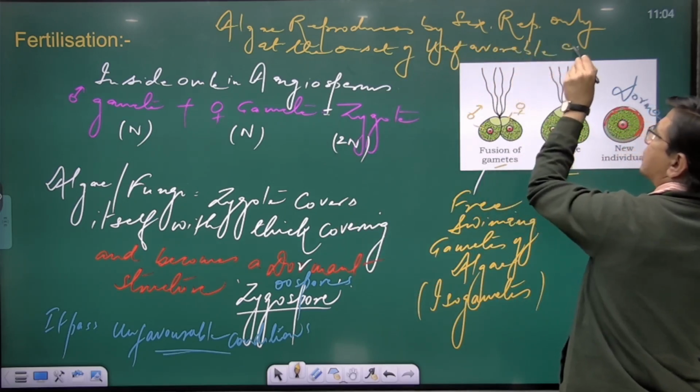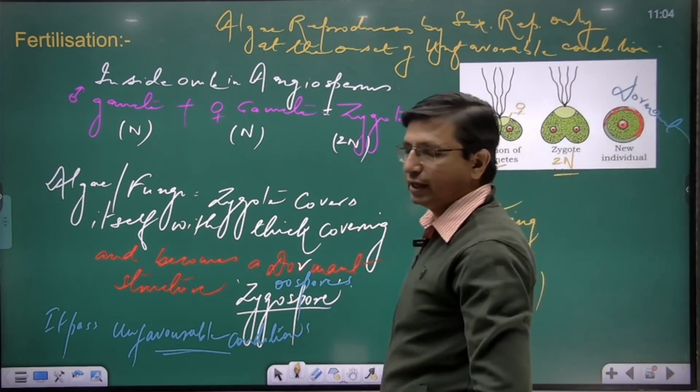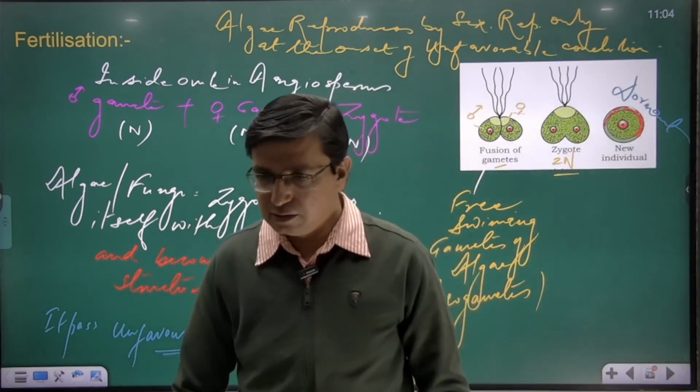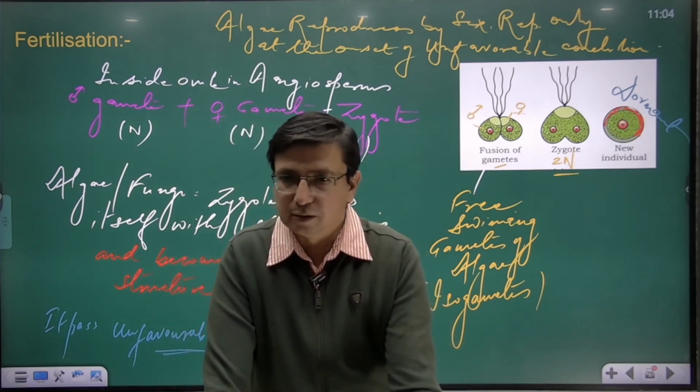Unfavorable conditions. And what are the unfavorable conditions for algae? That is desiccation, that is dryness, the lack of water, the water has dried up, and temperature.